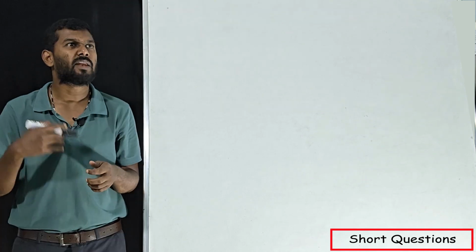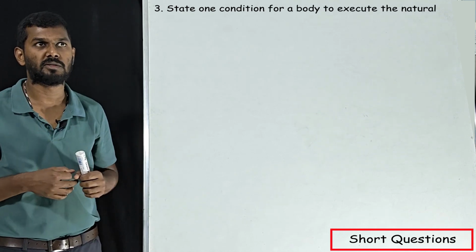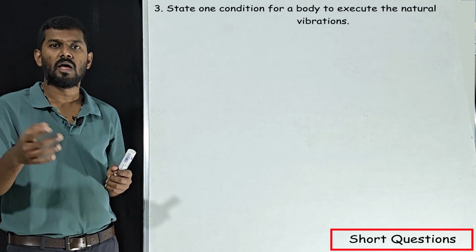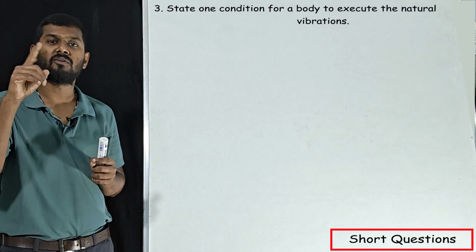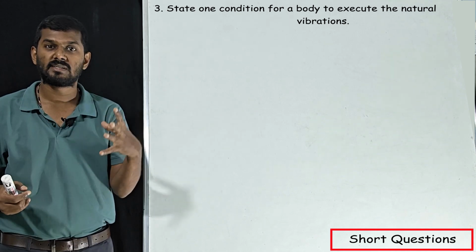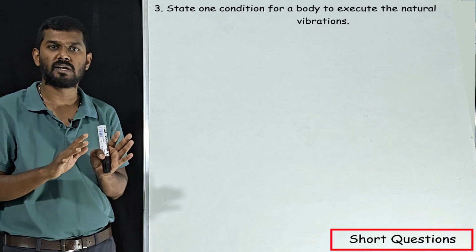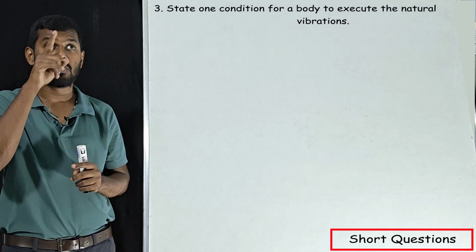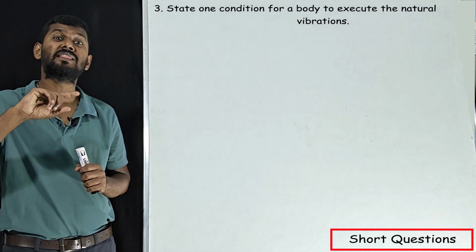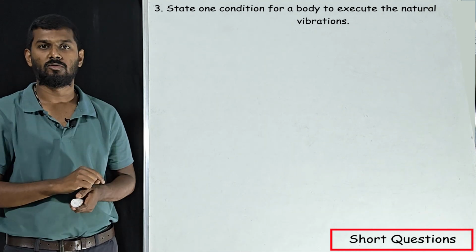Our next question: state one condition for a body to execute natural vibration. What is natural vibration? The vibration in the absence of external applied force. External applied force means air resistance, and whenever you try to stop the body, all those things are considered external applied force. So this is only possible in vacuum, correct?